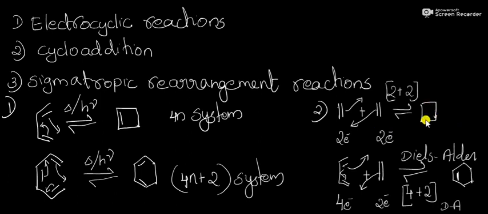Here two new sigma bonds are formed. These are the two new sigma bonds. And two pi bonds disappear. Here there is no pi bond. And here there is only one pi bond. So two pi bonds disappear and two new sigma bonds are formed. The remaining pi bonds will change their position. And all cycloaddition reactions are reversible and highly stereospecific.